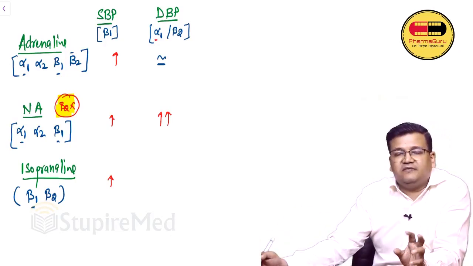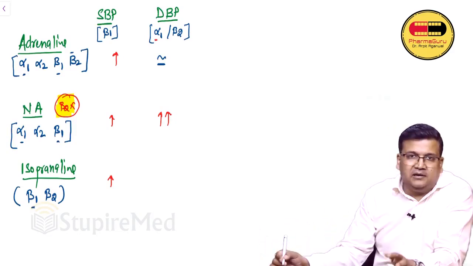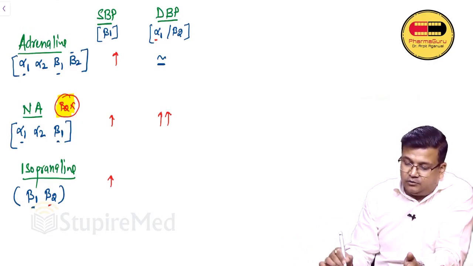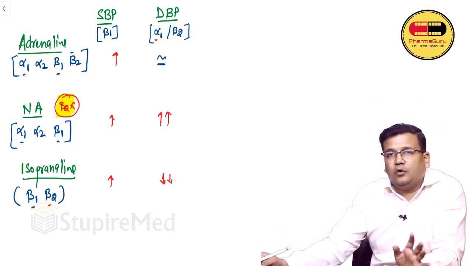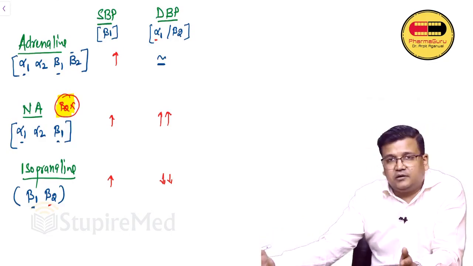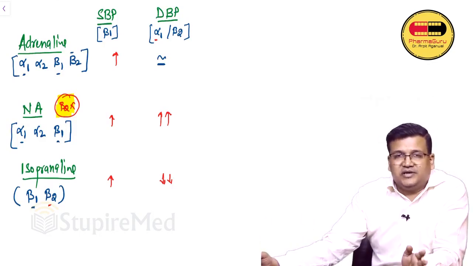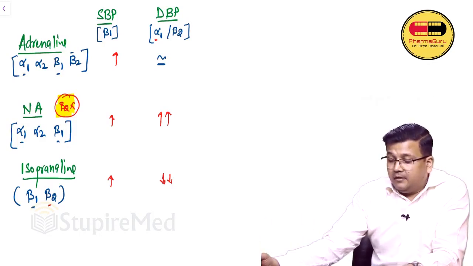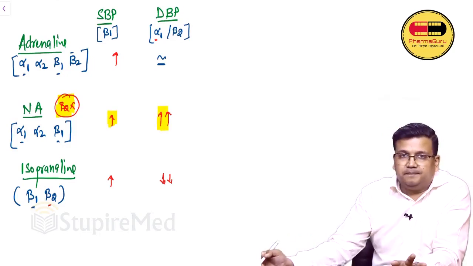So the entire body will have vasoconstriction. So diastolic BP goes up. Isoprenaline has no alpha action, only beta. So diastolic BP will also decrease. It will fall. So this is the effect on blood pressure. So as we can see, noradrenaline increases both systolic and diastolic BP.